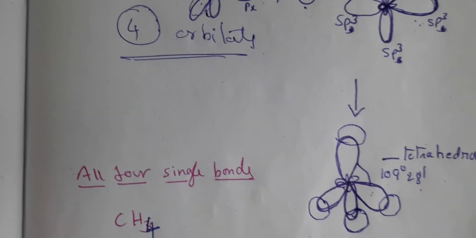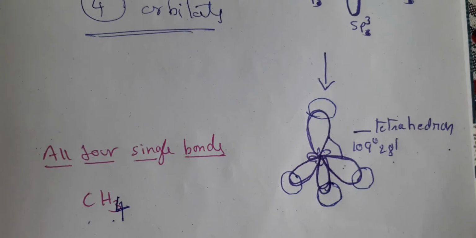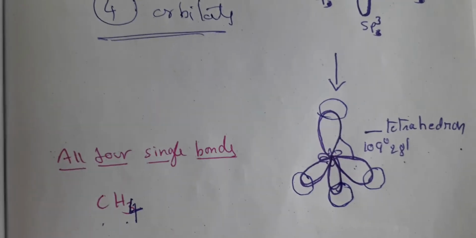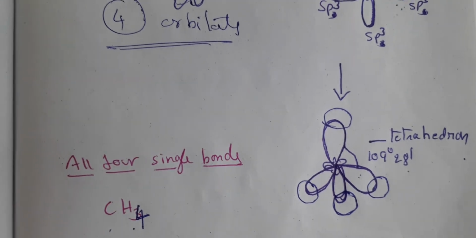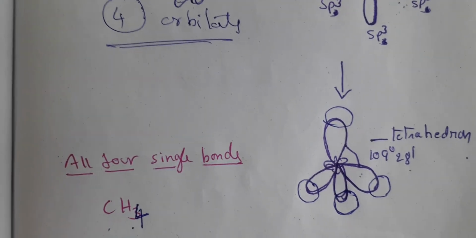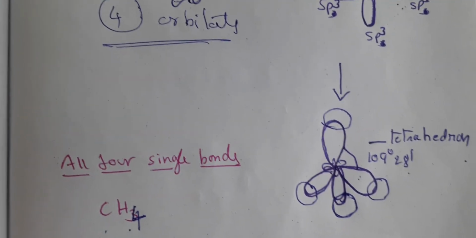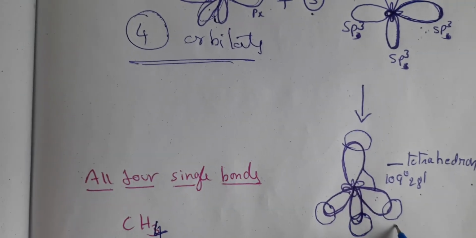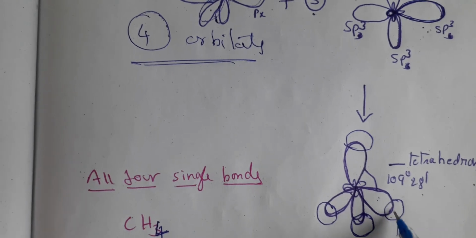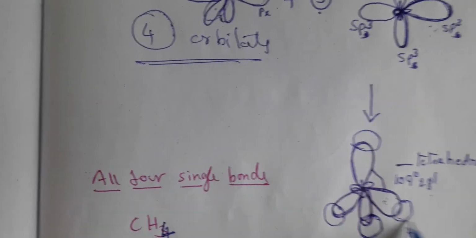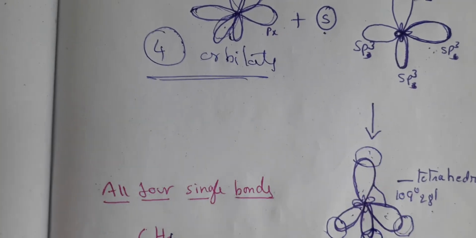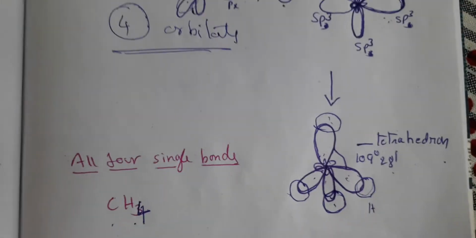So what is the name of the hybridized orbital now? sp3 orbital. We won't say s orbital, px orbital, py, pz. No, it is sp3. What is the name of each orbital? It is sp3. Now with each sp3, s is combined. That means in hydrogen what you have? S orbital, that is spherical in shape. So four sp3-s bonds are formed in case of methane.